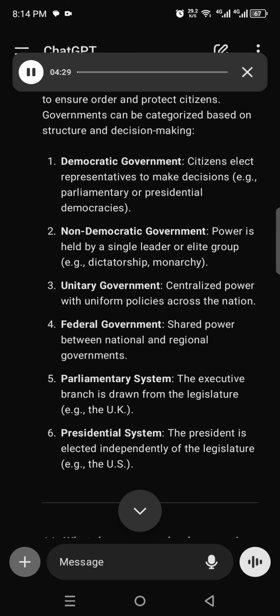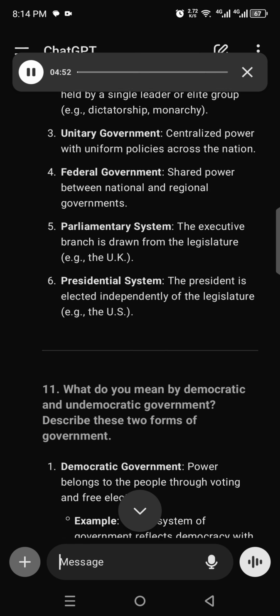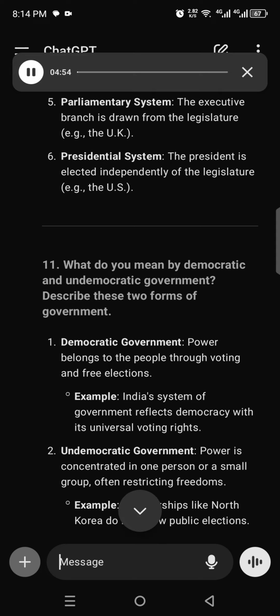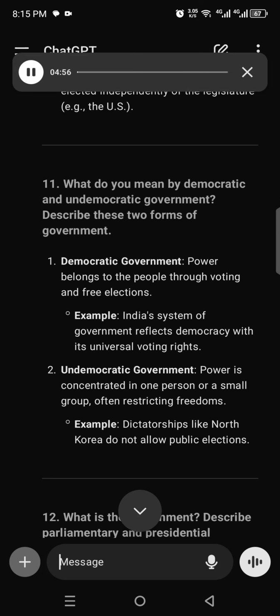2. Non-democratic government. Power is held by a single leader or elite group, e.g., dictatorship, monarchy. 3. Unitary government. Centralized power with uniform policies across the nation. 4. Federal government. Shared power between national and regional governments. 5. Parliamentary system. The executive branch is drawn from the legislature, e.g., the UK. 6. Presidential system. The president is elected independently of the legislature, e.g., the US.